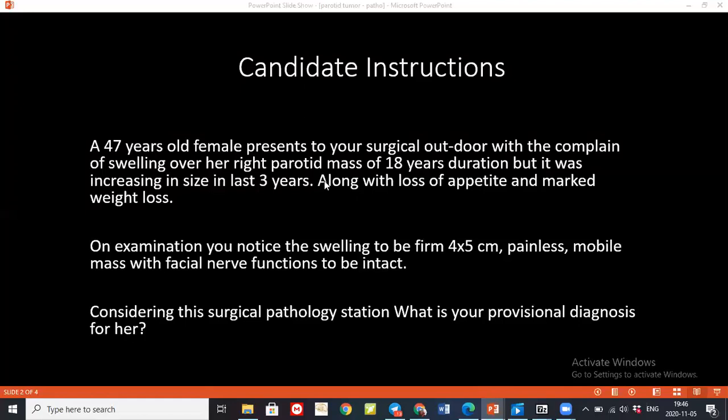If you do FNAC, like you said, fine needle aspiration cytology, what would you get as a result, and how would you learn if it's benign or malignant? With FNAC, we can only come to know the cytological report, like the characteristic features of the cells only.